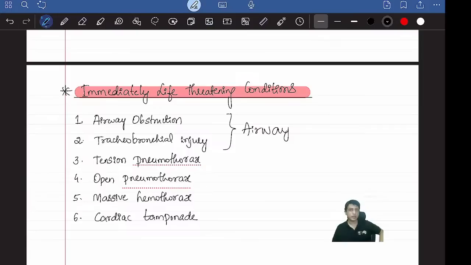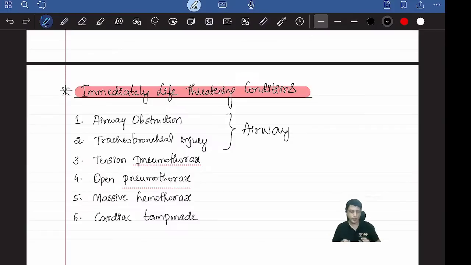Next two things are pneumothorax. What do you understand by pneumothorax? Tell me. Pneumo means air. Thorax means the thoracic cavity or the lungs. So inside the pleura, there is air collection, called pneumothorax. I'll explain pneumothorax later.